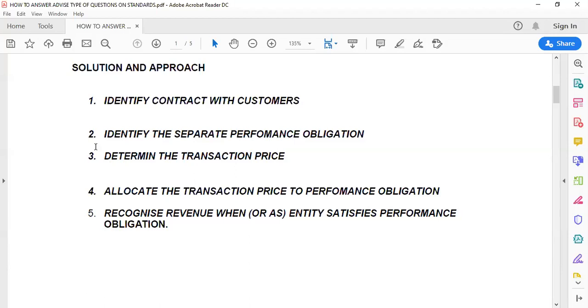Number 4, allocate the transaction price to performance obligation. Then number 5, recognize revenue when or as the entity satisfies performance obligation. So we are going to explain how this point should now be brought out in the answer sheet. Once you list these 5 steps here, now you begin to advise based on these 5 steps.